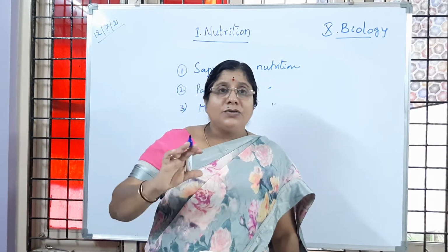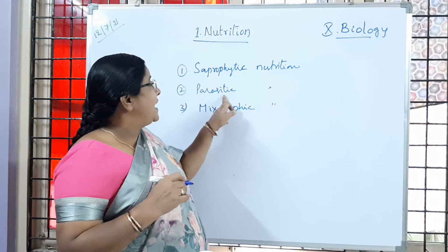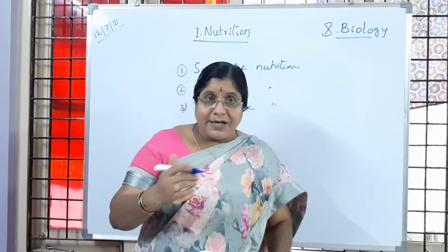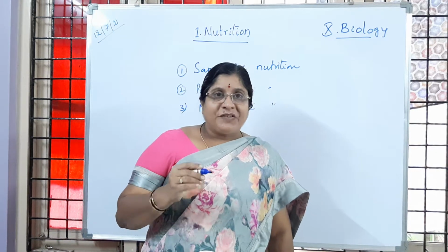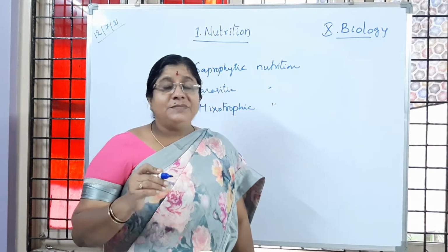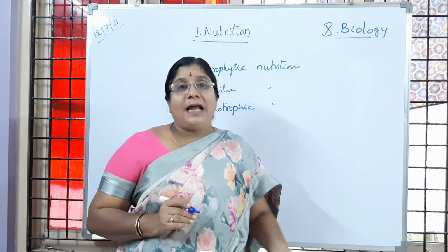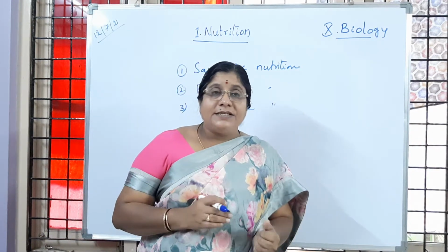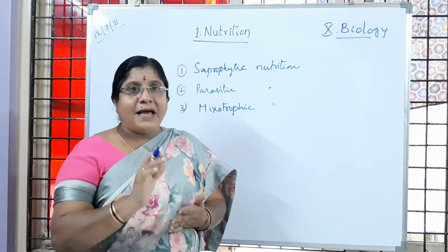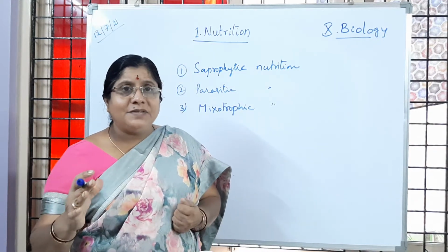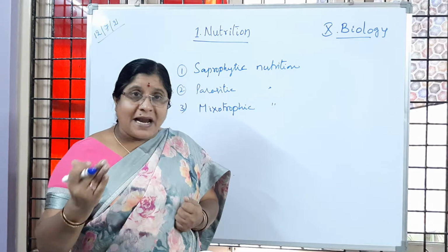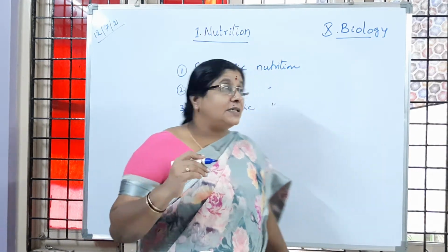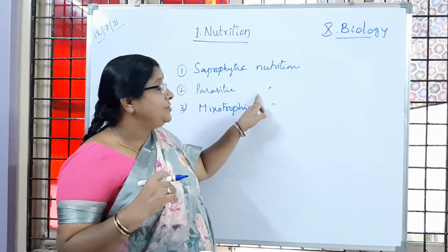Is it clear to you? The next one is parasitic nutrition. It is also a type of heterotrophic nutrition where the organism lives in another organism. Inside the body of other organisms the parasites are living. Parasites are organisms, animals or plants, which live on other organisms. Such nutrition is called parasitic nutrition.